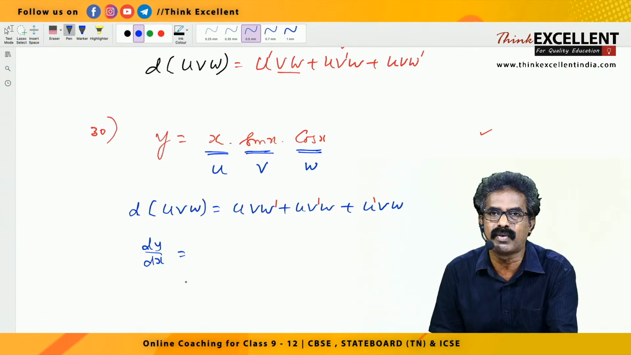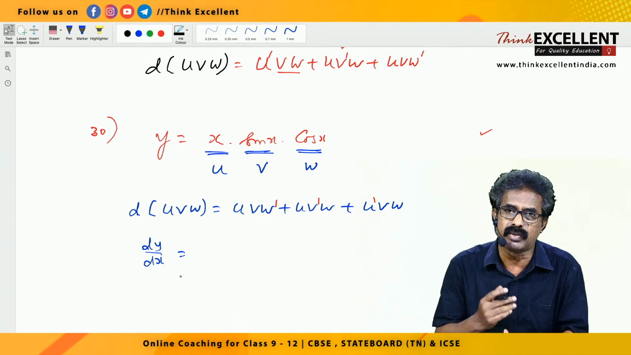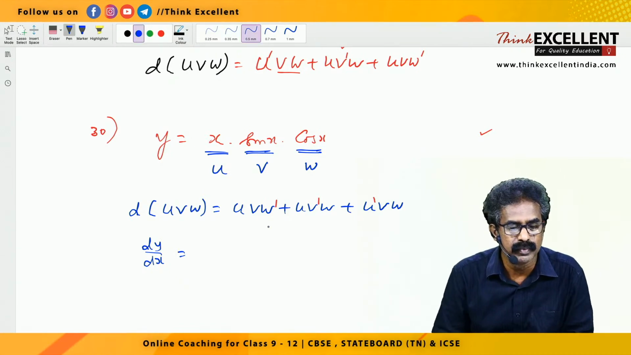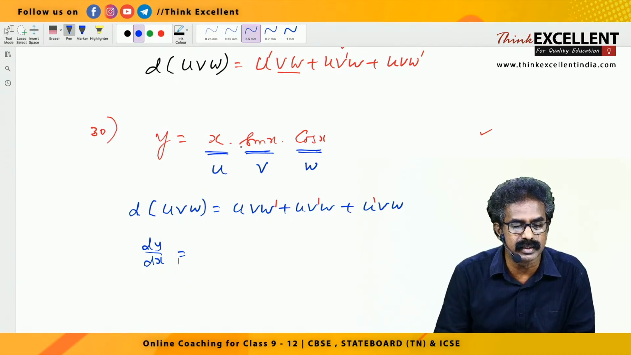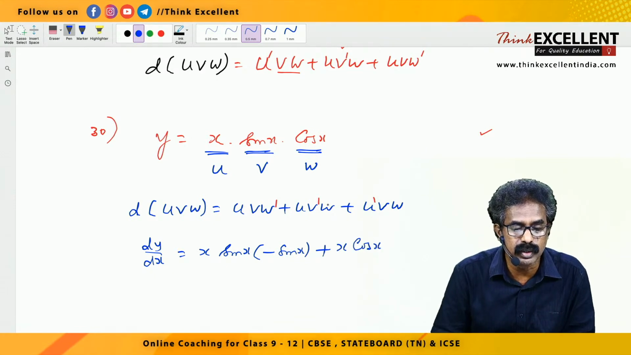You learned the one formula, but what we studied so far, x derivative 1, sin x derivative cos x, cos x derivative minus sin x, that only we are going to apply, right? So first and second I am writing as it is, x into sin x. Third one you differentiate, cos x derivative minus sin x. Second time, first one you write as it is. Second one you differentiate, sin x derivative cos x. Third one no change, write as it is, cos x only.